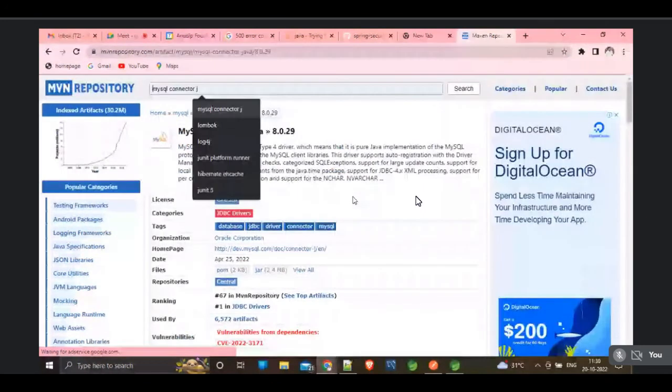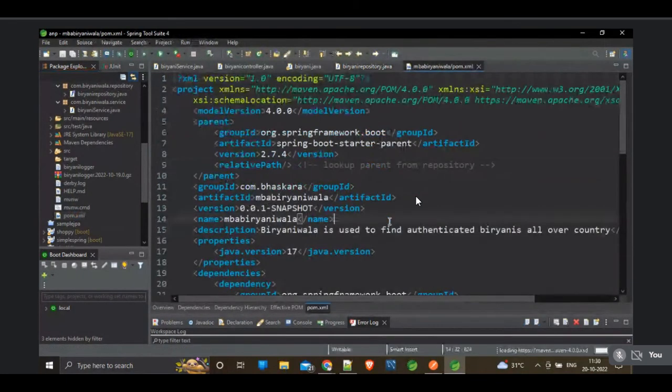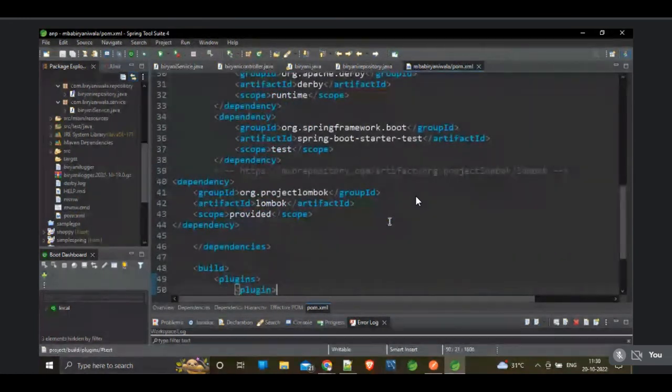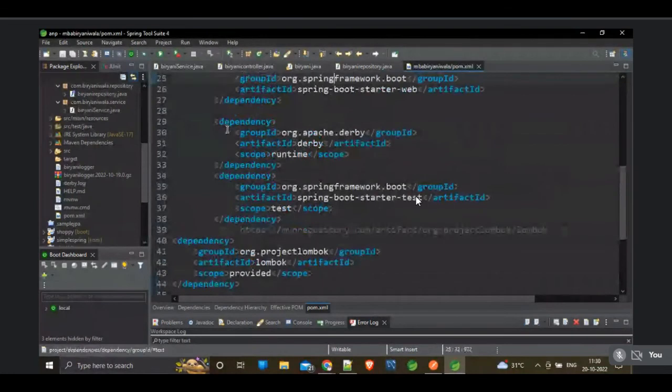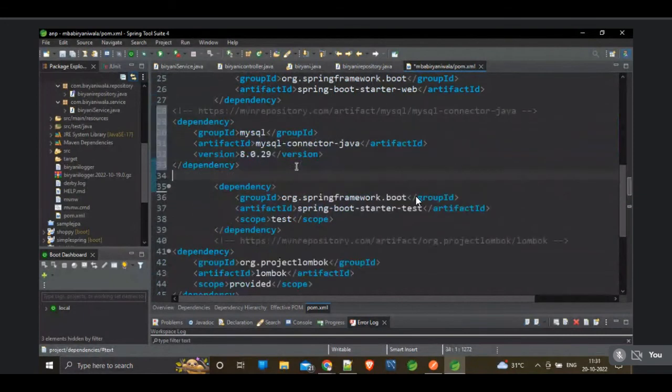Okay, so this is the MySQL dependency. Copy the dependency and open our pom.xml now. This is our pom.xml. Here in our pom.xml you can find the Apache Derby software. This is the Apache Derby. We don't need this, so remove this from the dependencies, and paste our MySQL Connector J.